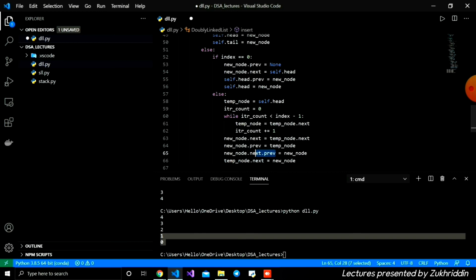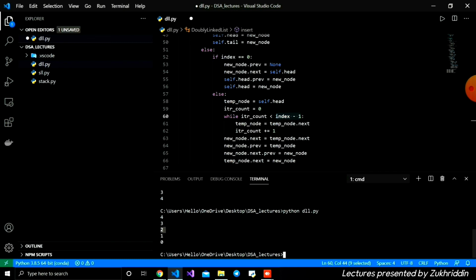Okay, which means whenever we have that temporary node, and after that, whenever we are writing here, we are accessing it. For example, I'm going to add after 2, yes, if you see the terminal, I'm going to add a value after 2. Firstly, I need to update all the references here. And here the temporary node dot next, the temporary node means the 2, and dot next is equal to new node.